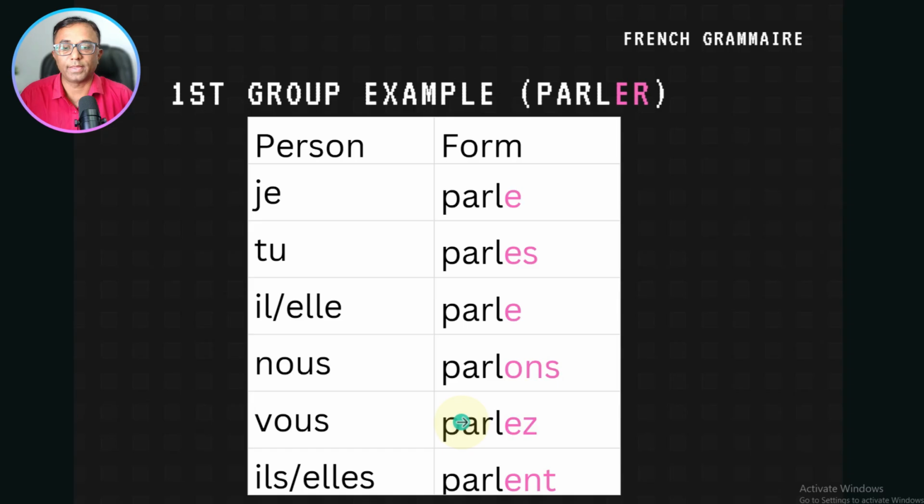Vous parlez, you speak. And ils and elles parlent, they speak, for male plural and for female plural. Have you seen that? Whenever you find an er verb of the first group, just remove er and add, according to the subject, e, es, e, ons, ez and ent.